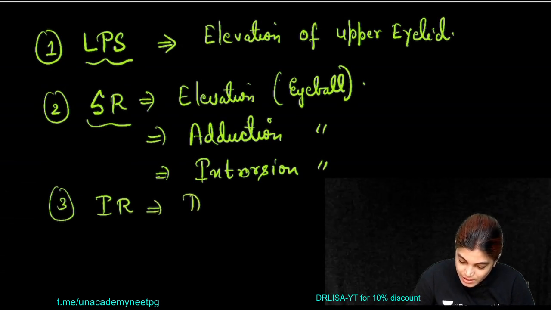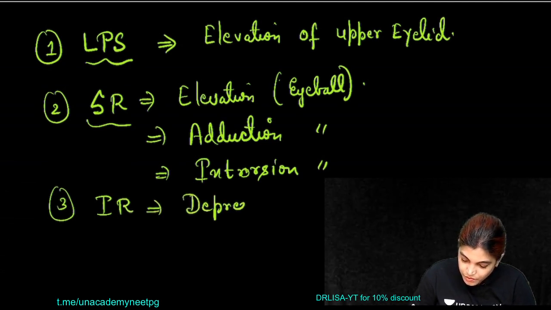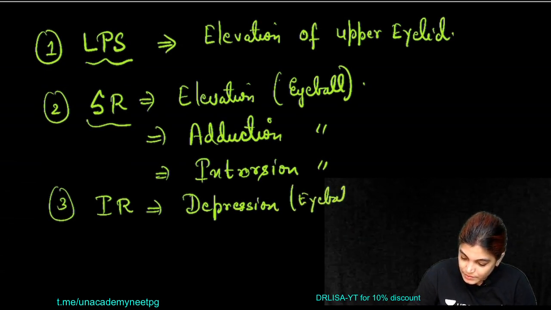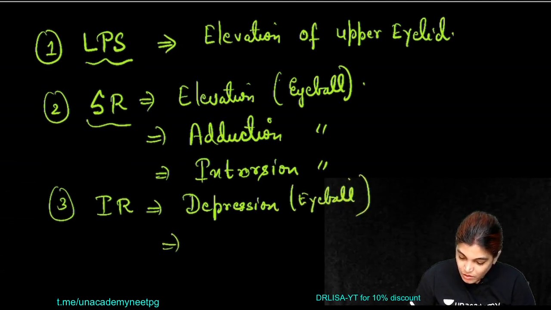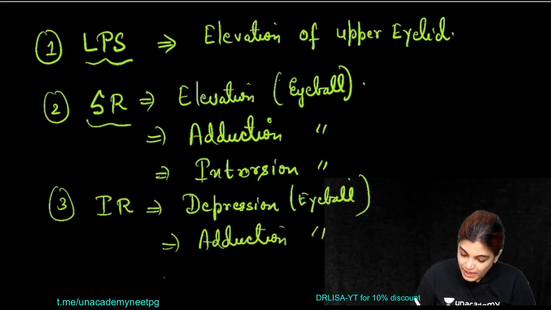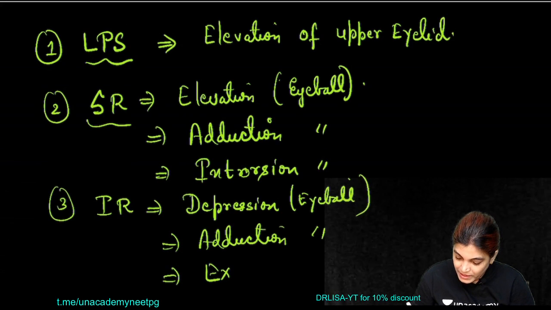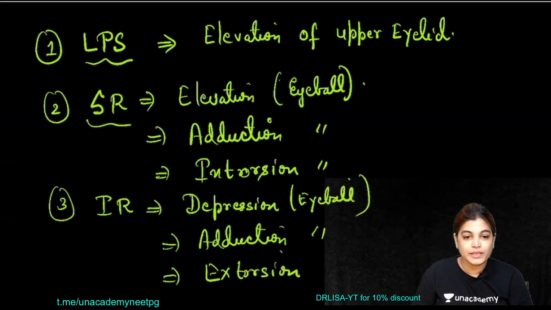Now moving to inferior rectus. Inferior rectus is causing depression of the eyeball. Along with it, it also causes adduction and, just opposite its name, extorsion. Which movement? Extorsion. So inferior rectus is causing extorsion. Okay.